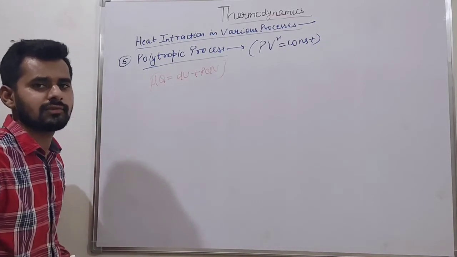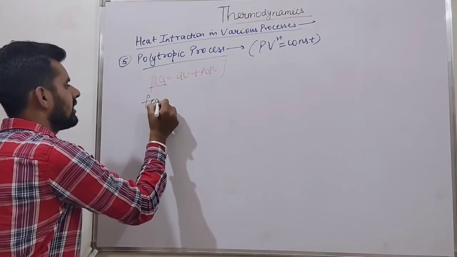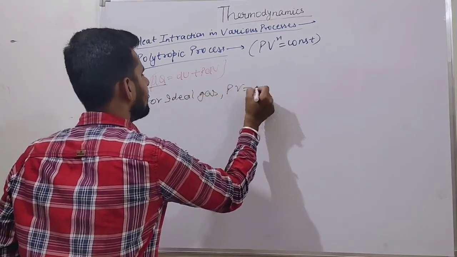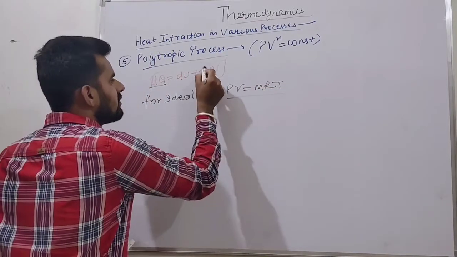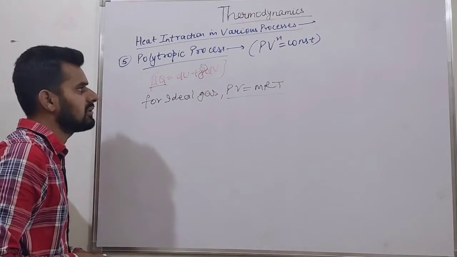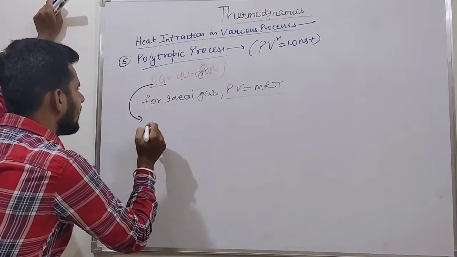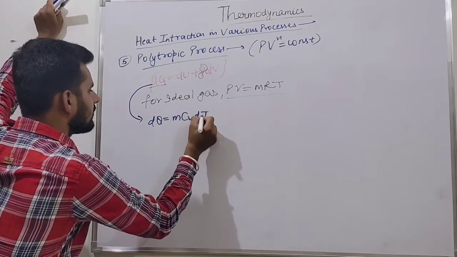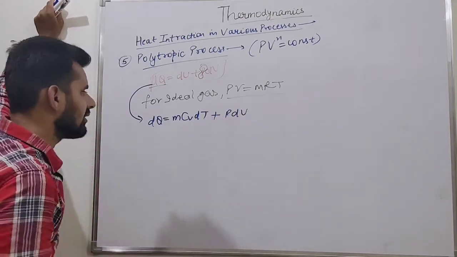Okay, friends. For ideal gases, we can find out the heat transfer dQ. What is the relation of an ideal gas? PV is equal to mRT. Here P is not constant, friends. It is not a constant pressure process. P also varies. So we can rewrite this relation as dQ is equal to mCv dT, plus PdV.